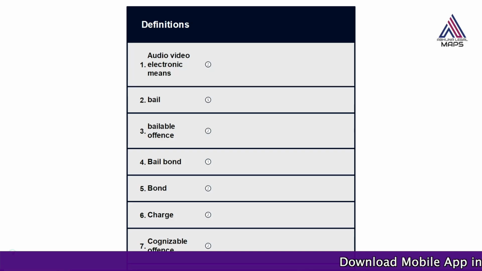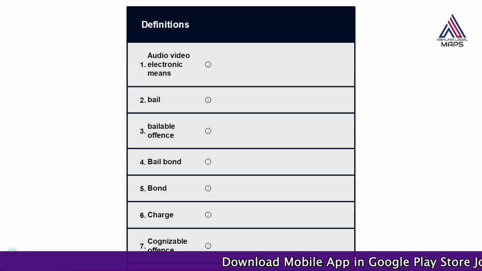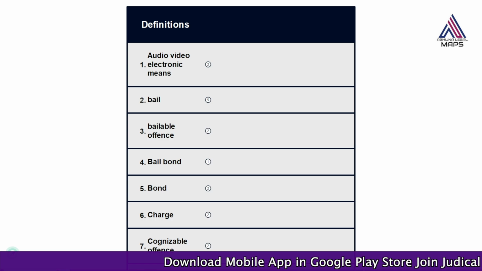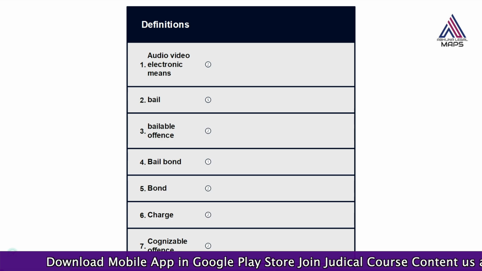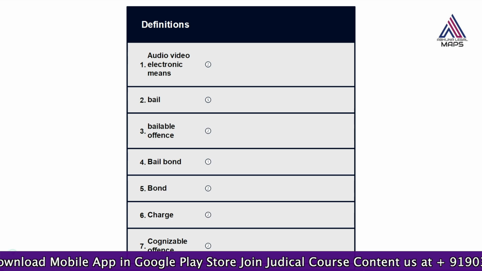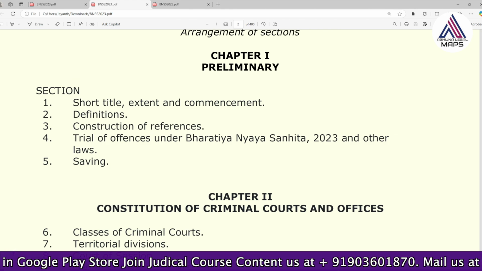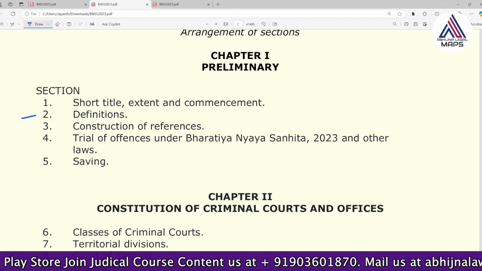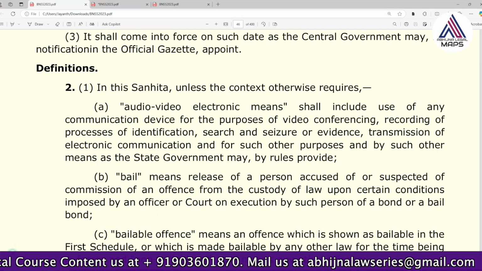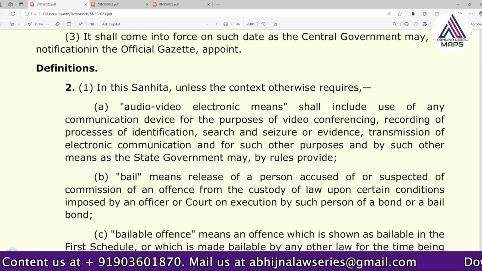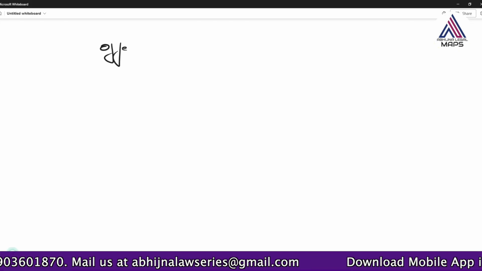So today we are going to understand a very unique topic, that is the definition and classification of the offences. In this lesson we are going to learn different types of classification of the offences. As we see, let me show you the definitions. This is the BNSS arrangement of the sections, and section 2 speaks about the definitions. In the definitions, we may have to learn many things. Under them, one such important thing is different types of offences. We are going to learn different types of offences.